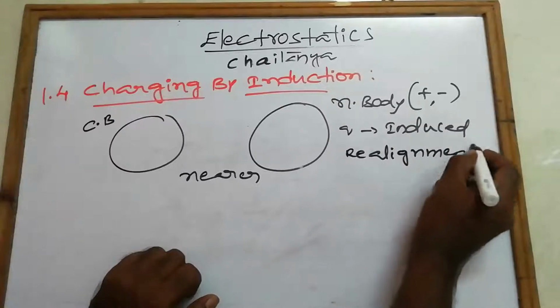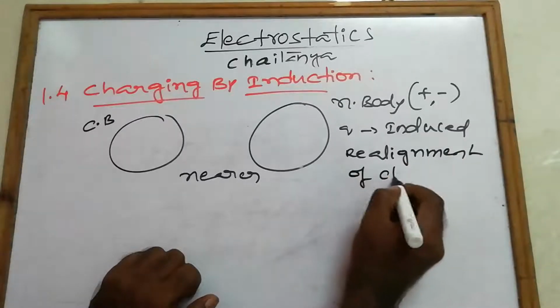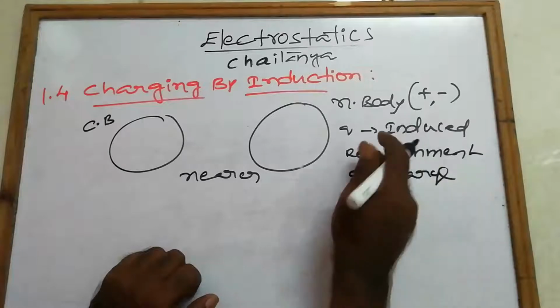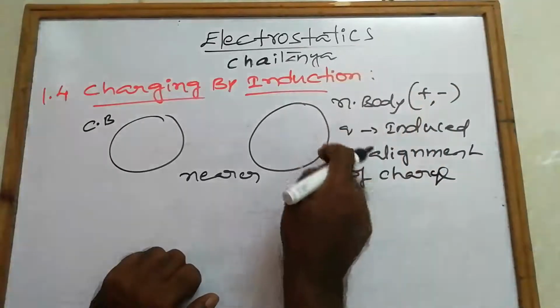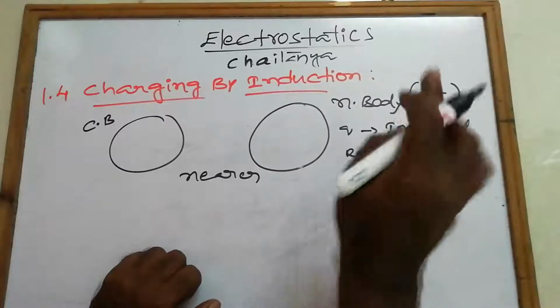Due to realignment of the charges in the neutral body, it becomes charged.